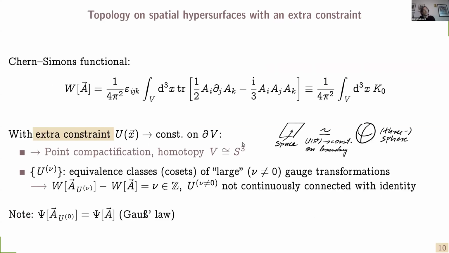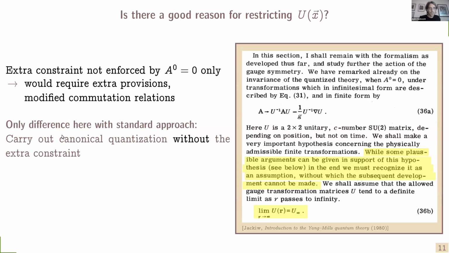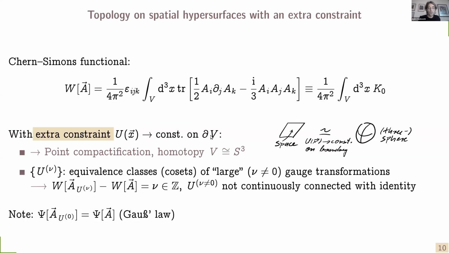And an important, useful tool to analyze these gauge transformations is the Chern-Simons functional, which is the flux of this topological current through a spatial hypersurface, which is now just the integral over space. What then is commonly done is that one imposes an extra constraint, that is that U should go to a constant on the surface of the volume. Now, this is exactly the point where I'm going to deviate here. I'm not going to use this extra constraint, but let's just go with it for the moment and see what this implies.